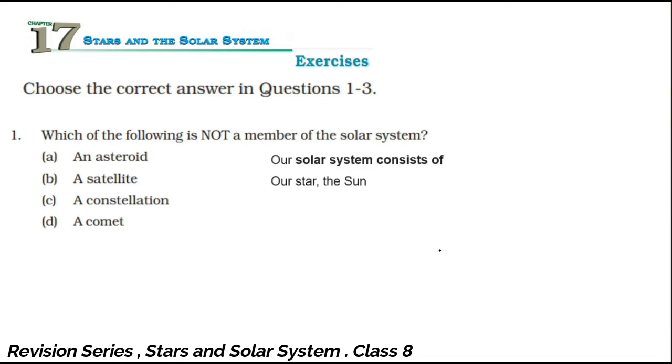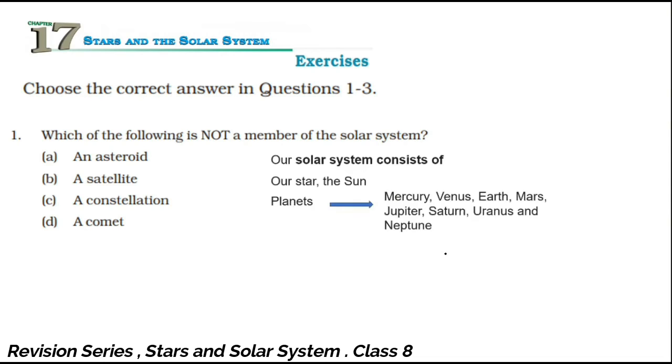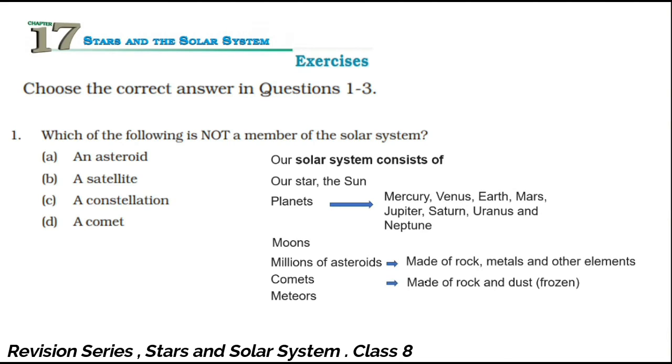Our solar system consists of our star, the sun, then the planets, all 8 planets from Mercury to Neptune, and then moons, that is what is called satellites, and millions of asteroids, and then comets, meteors. Now all these together are called the solar system.